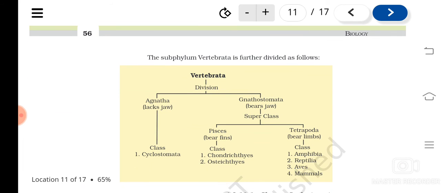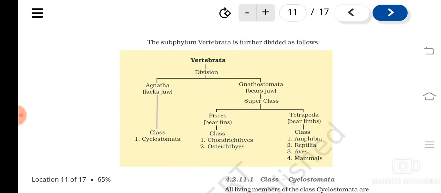If you see the classification of Vertebrata further, Vertebrata is divided into two divisions: Agnatha and Gnathostomata. What is it? Agnatha.